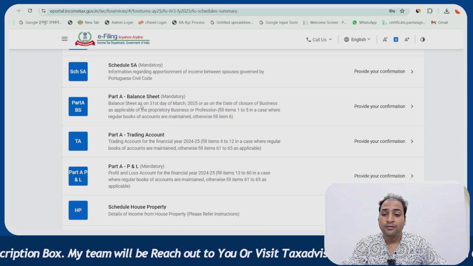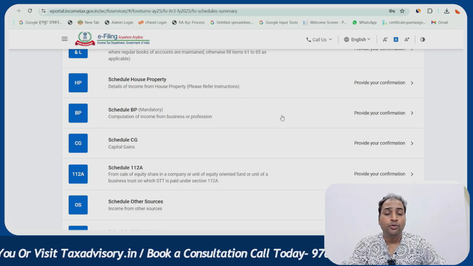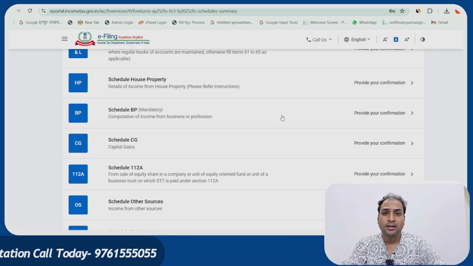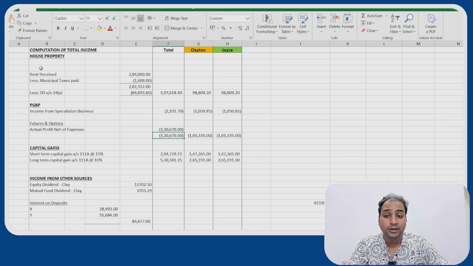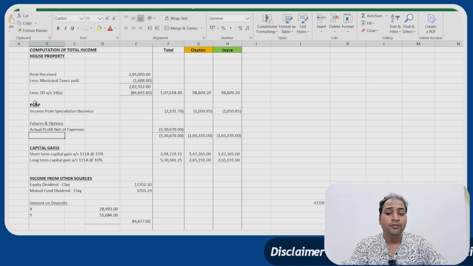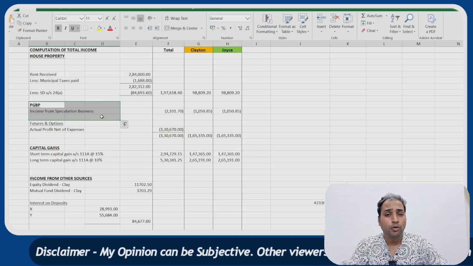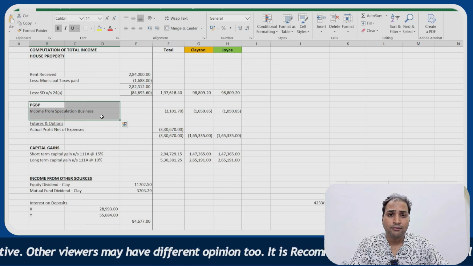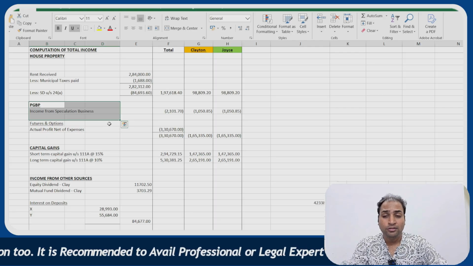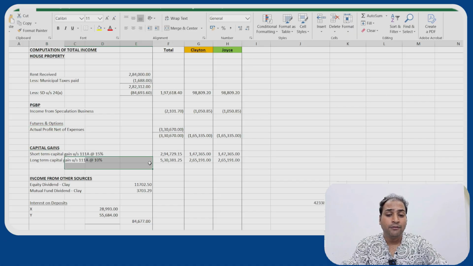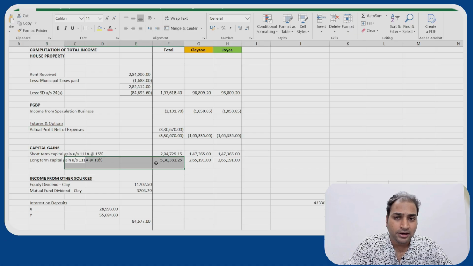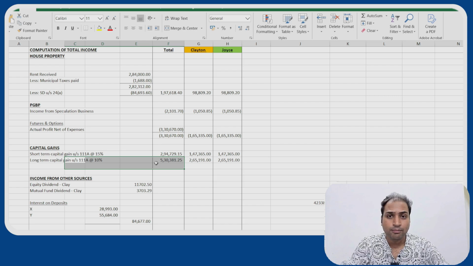So guys, after filling the schedule 5A, we have to report all our income as per the computation under the respective head. If we have income from house property, go to the schedule house property and fill all the details. If you have losses from the F&O trading, go to the business trading section and fill all the F&O trading losses and income also. If you have any capital gain, we have to report all the long-term capital gain and short-term capital gain as per the provisions and as per the computation.